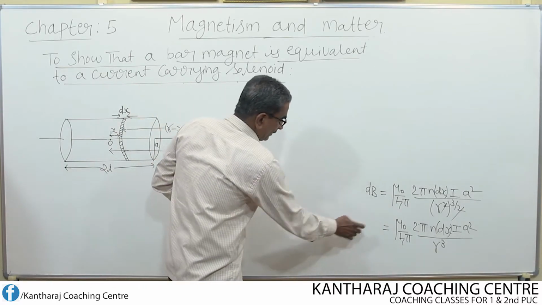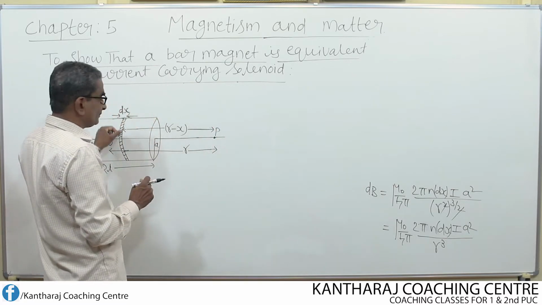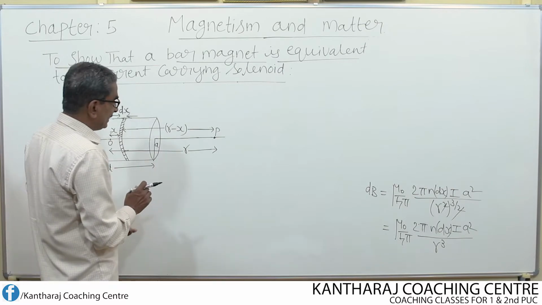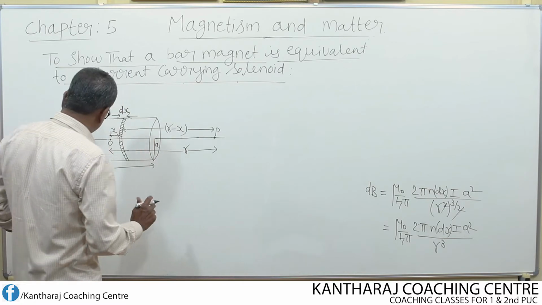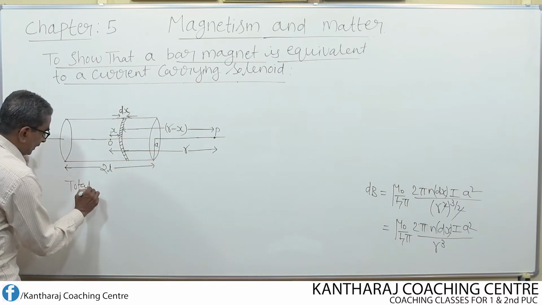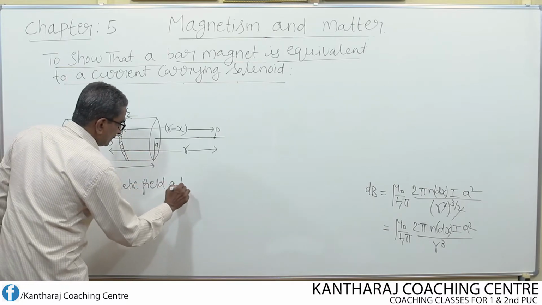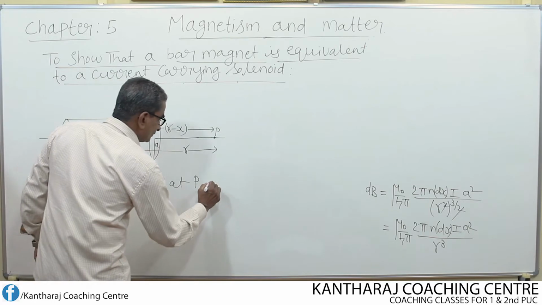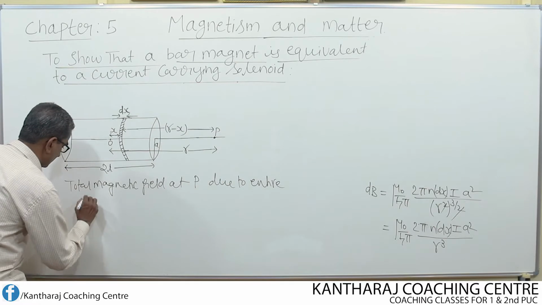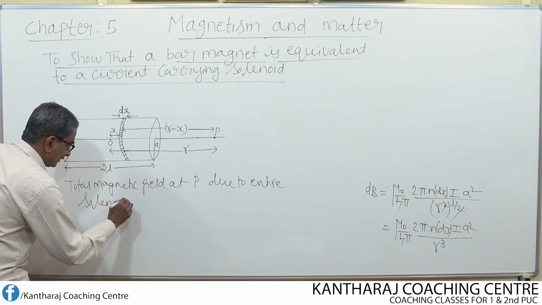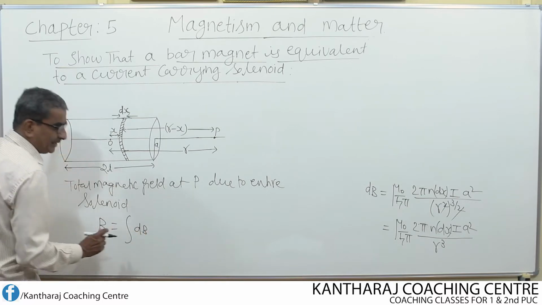If this is the magnetic field at the point P due to the small circular element of the solenoid, then the total field at P due to the entire solenoid is given by B equal to the integral of dB.